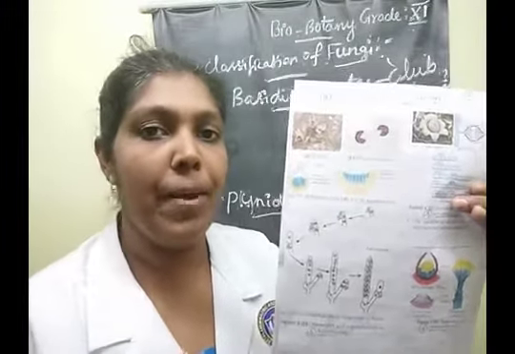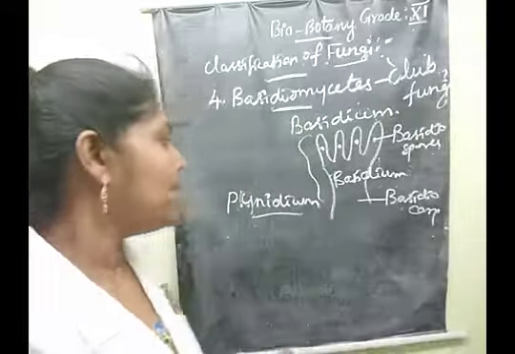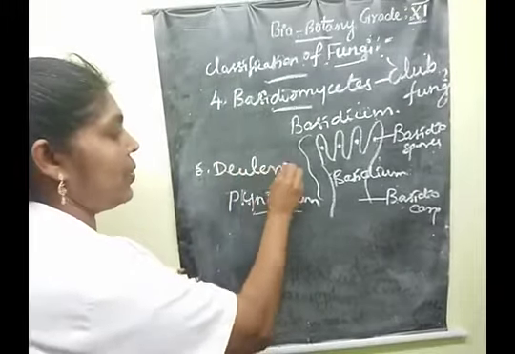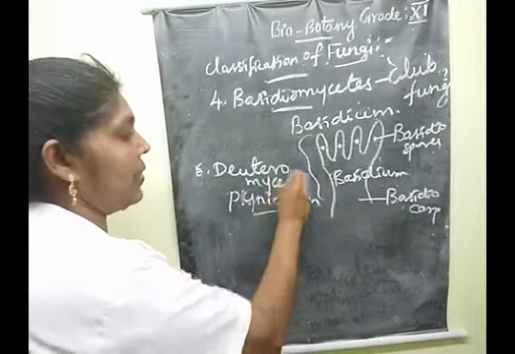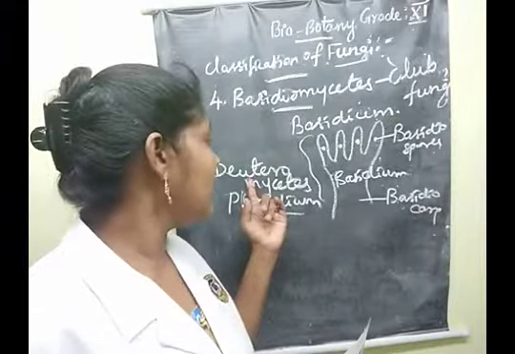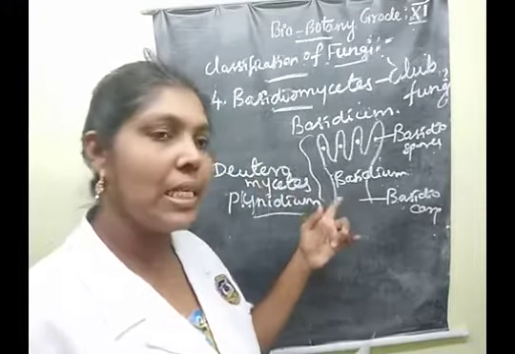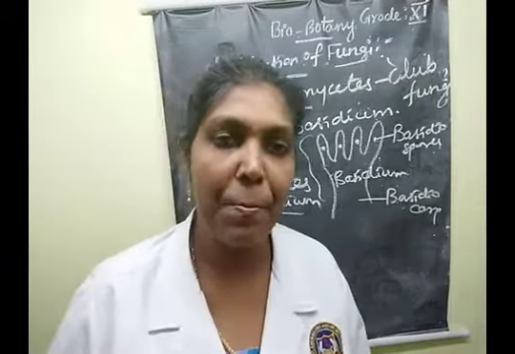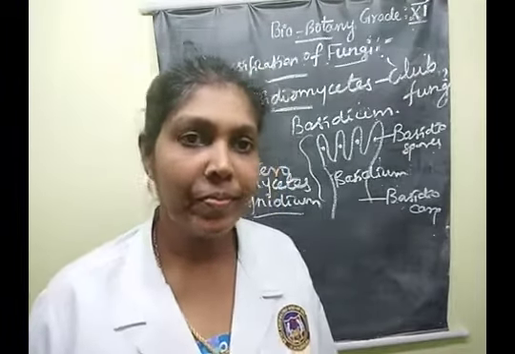Very good, pycnidium. These are the salient features of the Deuteromycetes class. And what is the Deuteromycetes also known as? Imperfect fungi. Clear? Very good.